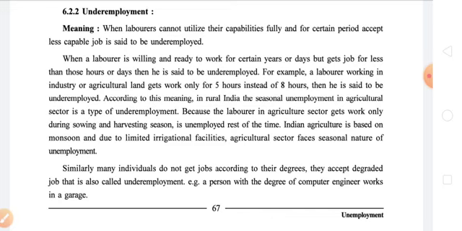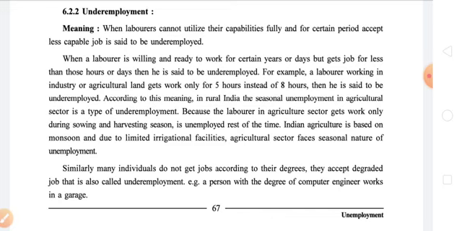So anything less than 8 hours a day, or work of less than 6 days, is also called underemployment.